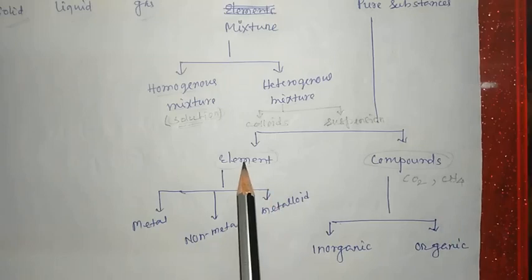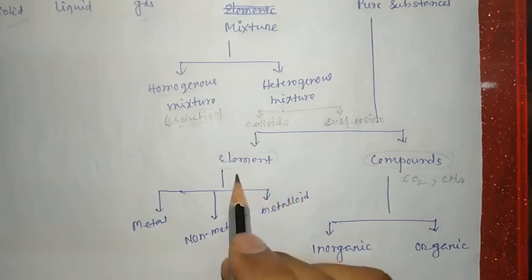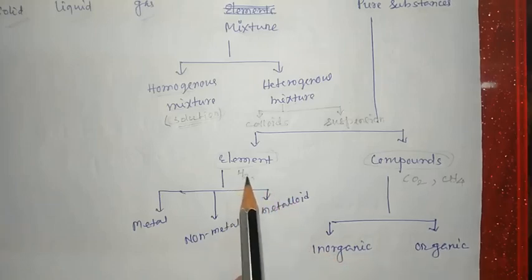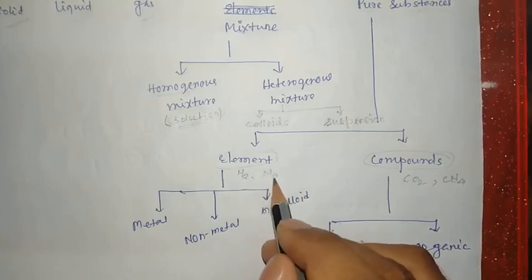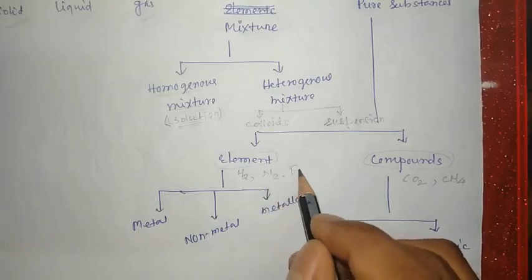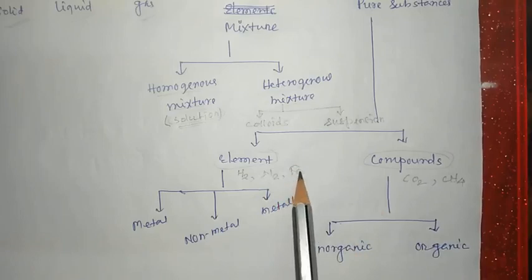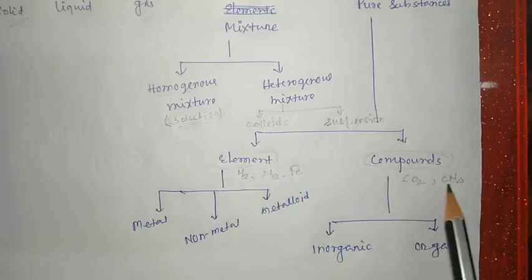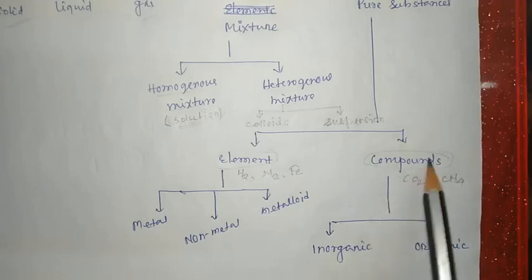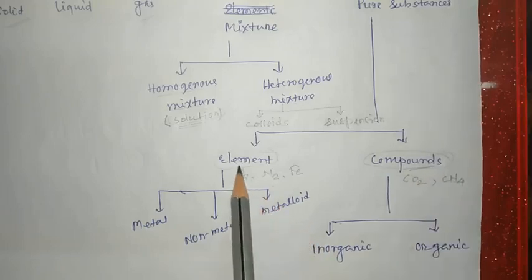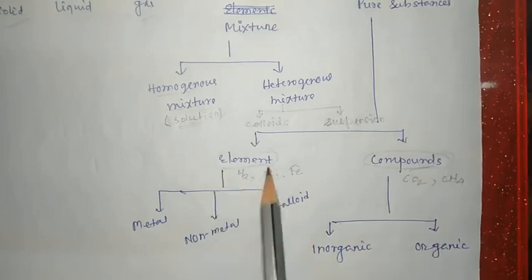But elements contain only a single type of atom. For example, hydrogen, H2, is an element. So H2 contains only hydrogen atoms. Nitrogen is an element because it contains only nitrogen atoms. Iron is an element. So iron contains only iron atoms. Iron का symbol है Fe. So elements contain a single type of atom and compounds contain two or more different types of atoms. Two or more different types of atoms combine होके compound बनता है. Two similar atoms combine होके क्या बनता है? Elements बनता है.